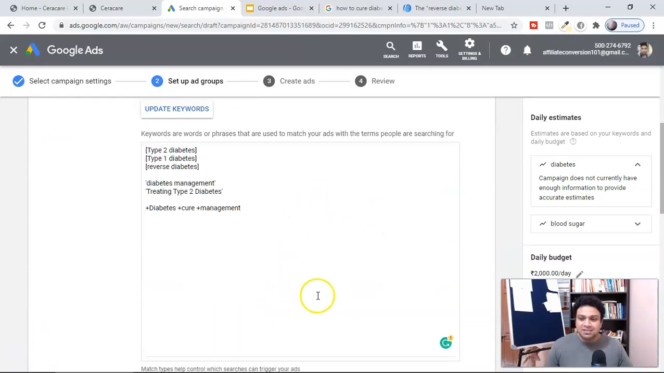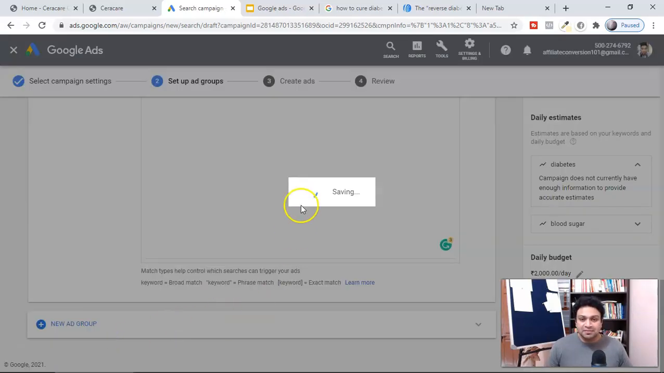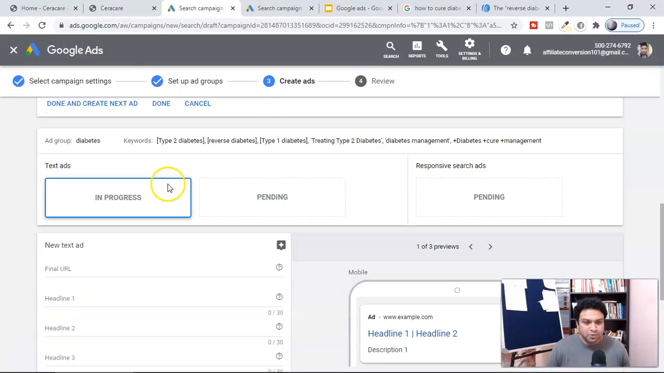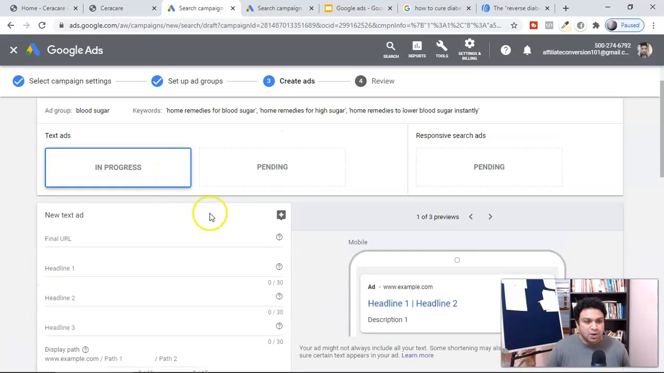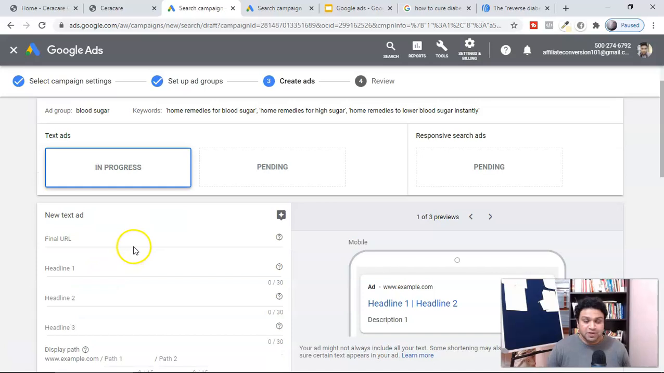Once this is done, guys, the second step is to create the ad or the creative. So here we are at the ad level to create our ads. Here you can see the ad group blood sugar which we have created, and at the bottom you can see another ad group which is diabetes. Now we have to create the ad text here, which is very important and which should be relevant to the keywords we use, with your landing page or the sales page too. That you have to keep in mind.